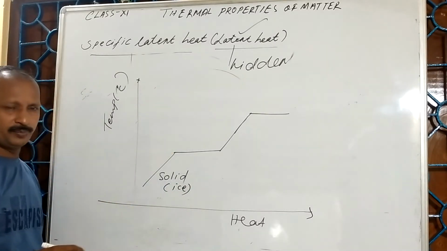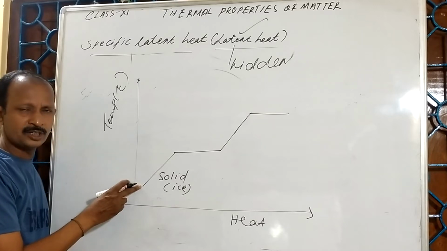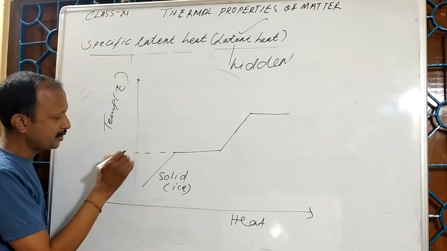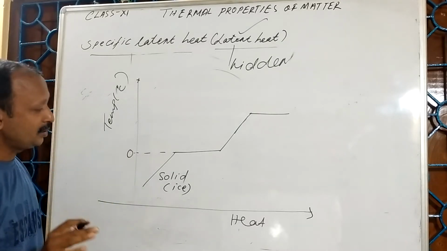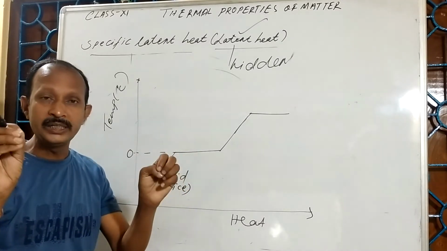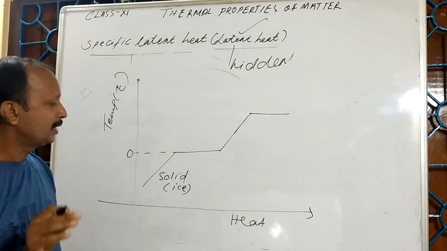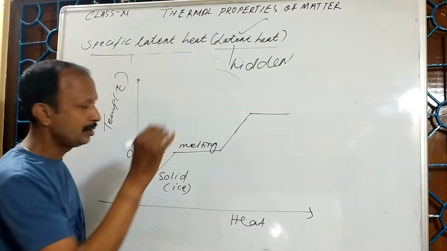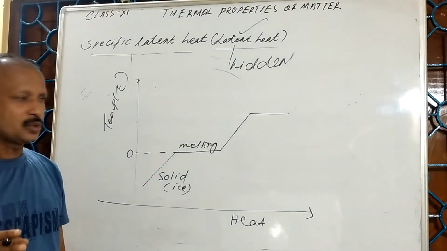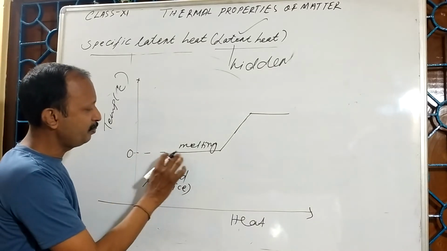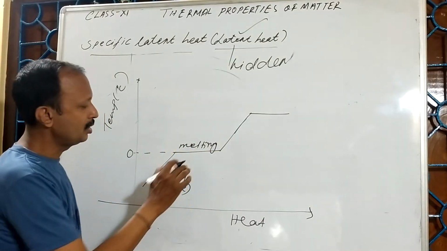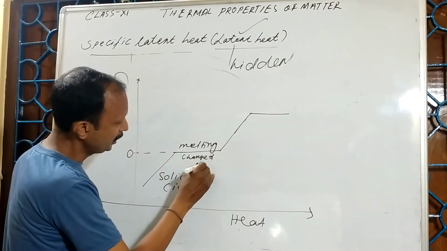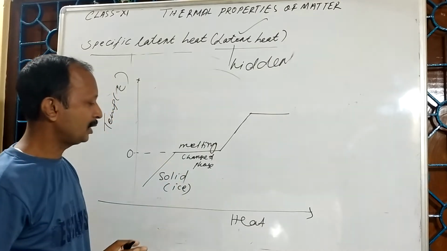So, in the previous example, suppose the temperature of the ice is -10, now the temperature is increasing. When the temperature reaches 0 degree Celsius, ice starts to convert into water. The process started. That process, as I already said, is melting. So, during the melting there will be no rise in temperature, or you can say this is the change of phase. Solid is converting into water.